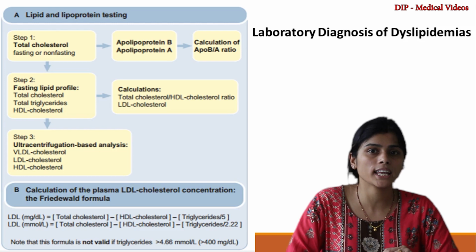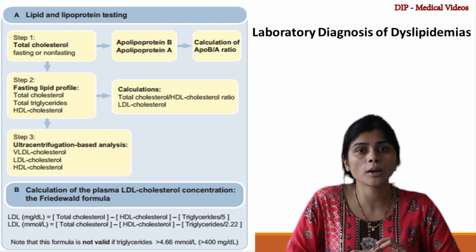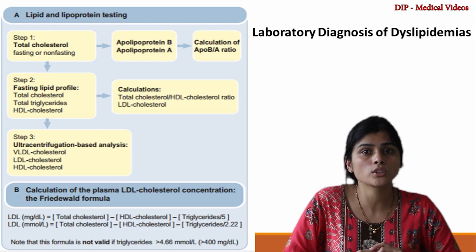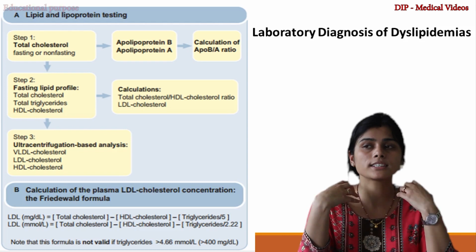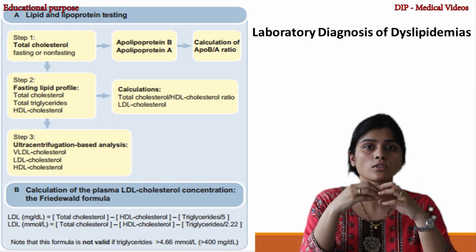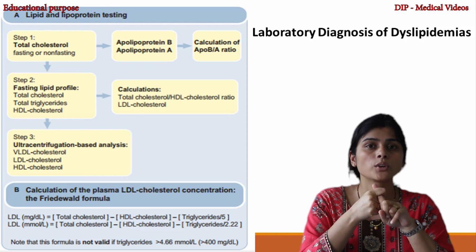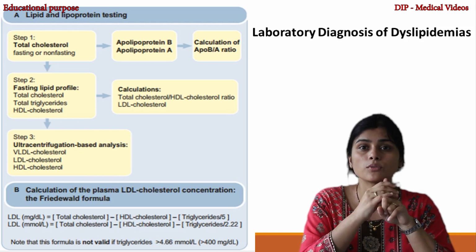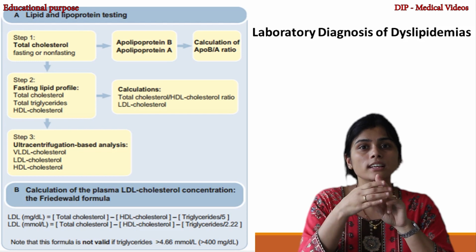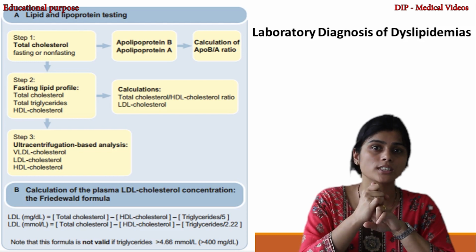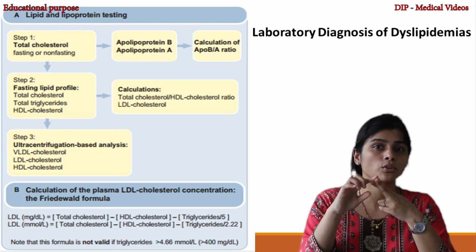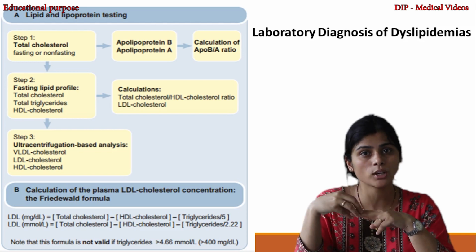and apolipoprotein A. Apolipoprotein B by apolipoprotein A ratio is very important to look for whether the patient has increased risk for atherosclerosis or not. Why? Apolipoprotein B is the apolipoprotein for VLDL and mainly for LDL, while apolipoprotein A is for HDL. So it is the ratio of bad by good cholesterol, which is also signified by apolipoprotein.